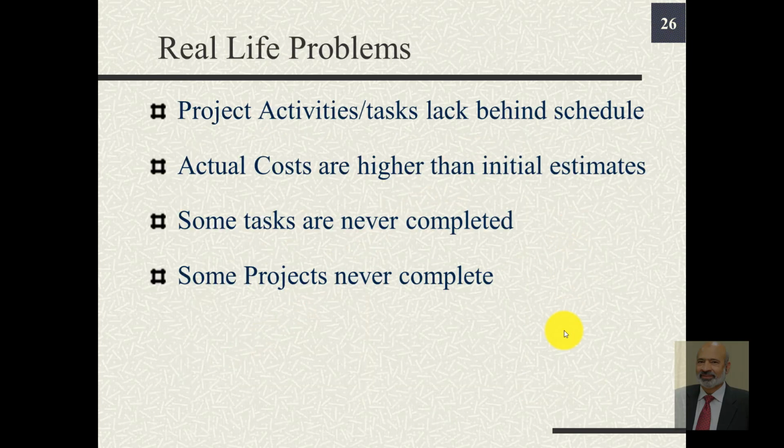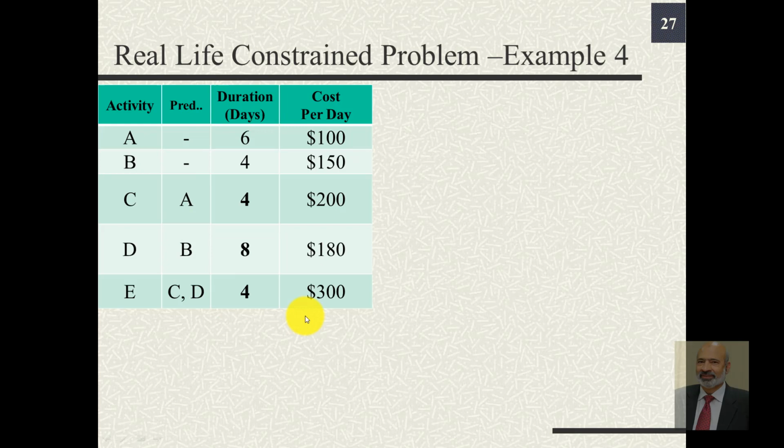But in real life, things don't go as per plan. We either lag behind, we get delayed, we sometimes run short of resources, sometimes we are unable to perform as we had planned, and so we either spend more or we fall behind schedule. Actual cost may be higher than initial estimates, some tasks are never completed, or some projects never complete. We will try to see the effect of such eventualities on the same example that we solved just now.